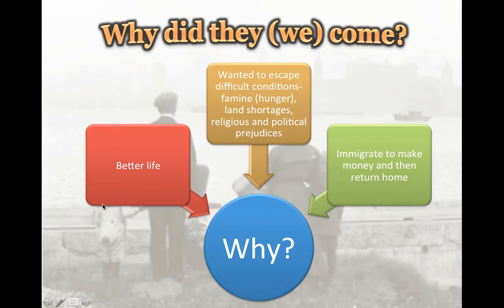A lot of people came to the United States because they wanted a better life than the life they had in Europe. They also wanted to escape difficult conditions like famine. Famine is where food doesn't grow. They wanted to escape land shortages. They wanted to escape religious and political prejudices. A lot of them immigrated so that they could come to this new world, make money, and then return home, because they thought that if they did that, they were going to be a lot richer.